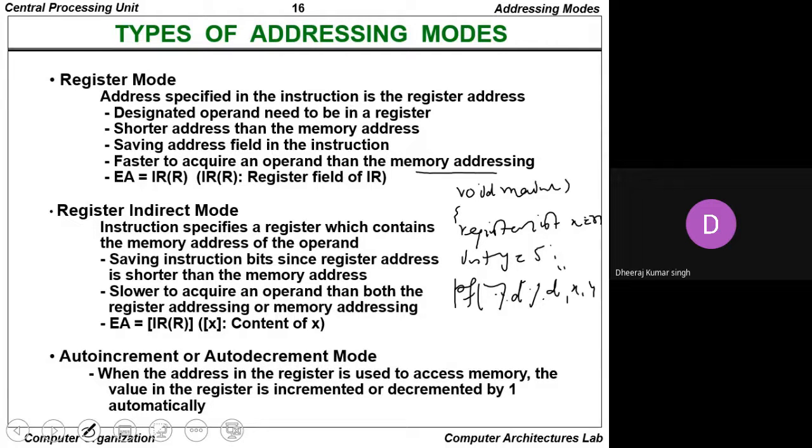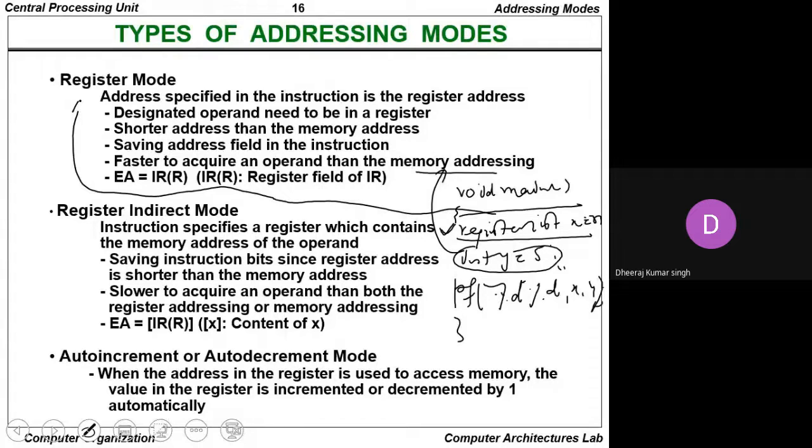What is the purpose of taking these variables? We are saying here the registers are the fastest memory compared to normal memory. Whenever we talk about the register mode, it is faster to acquire an operand than with memory addressing. So this is the memory addressing, but this is the register mode addressing, this is the register.